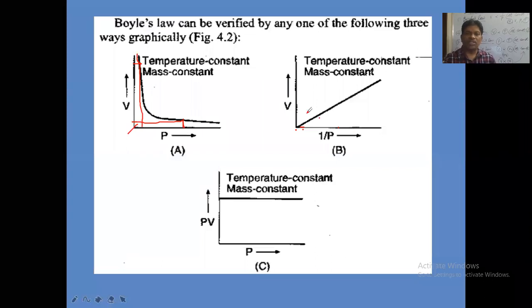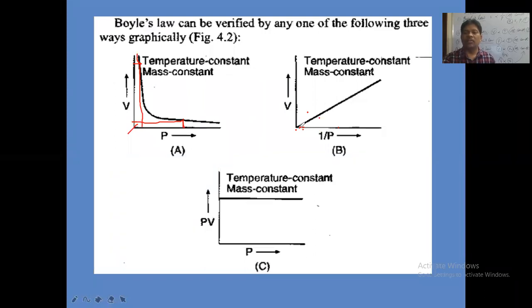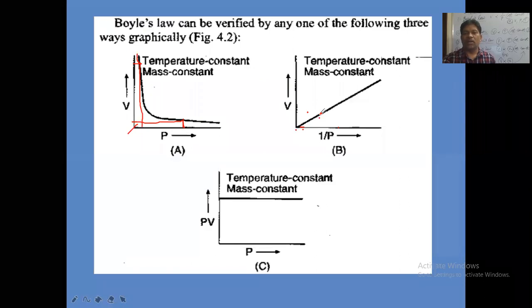So what is the relationship between volume and 1 by P? Directly proportional. But V and P are inversely related, while V and 1 by P are directly related. Directly related means we get a straight line passing through the origin here. It is also plotted at constant temperature. Any graph plotted at constant temperature is called an isothermal graph.